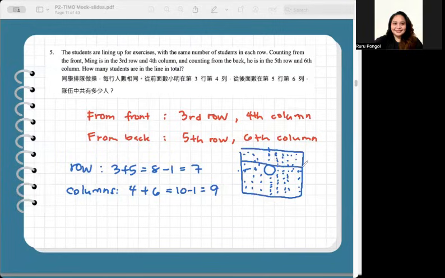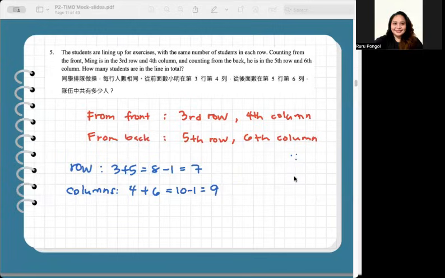They have their own standing positions. So it's like a grid, like a classroom setup, but with standing positions in this example. It's as simple as multiplying the number of rows times the number of columns, 7 rows times 9 columns, that's equal to 63. There are 63 students in number 5.